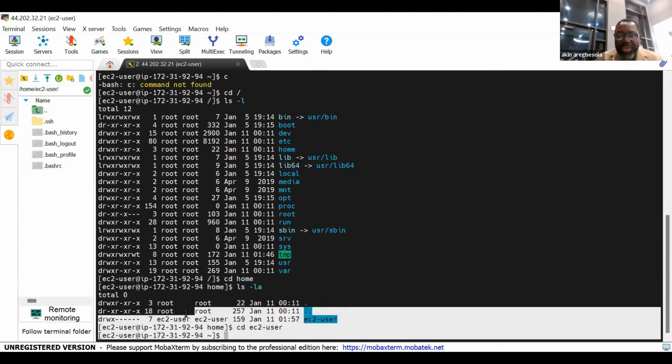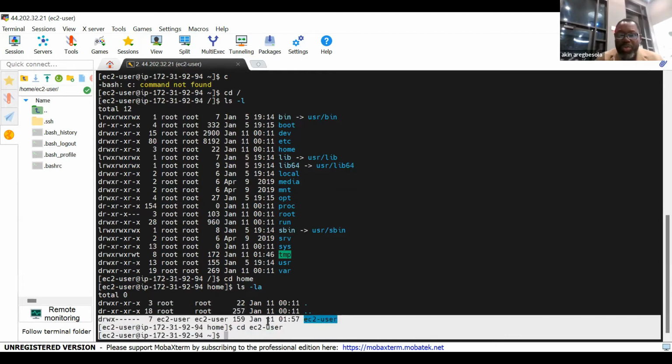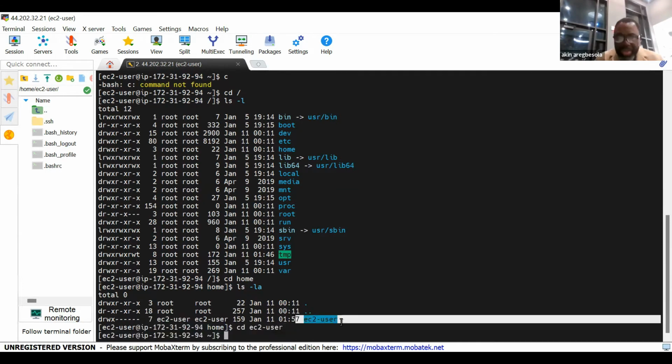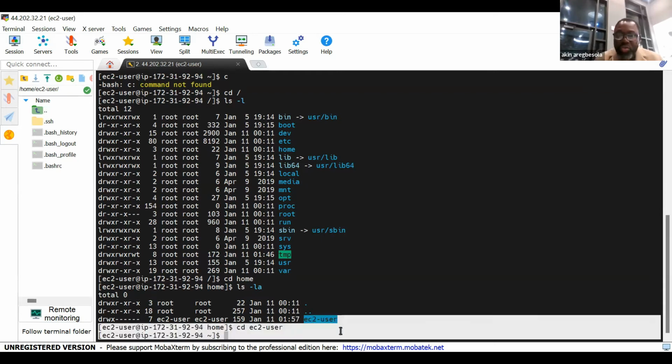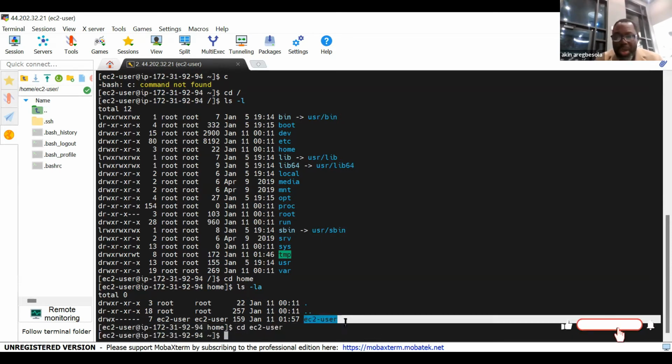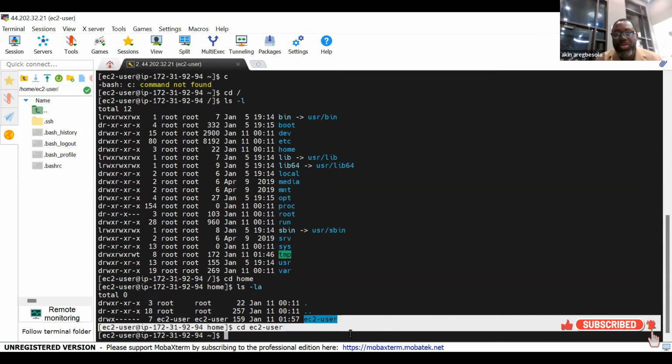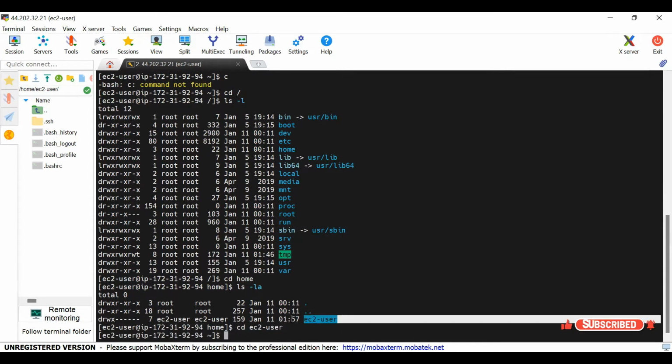So when you told me that you could not save, I knew that you were not here. This is the only place you have permission. This is your father's home. Any other place you go, they will not open for you. This is the only place you have key to, this EC2 user. So once you tell me the escape is not working, I know you are not here. You are where you should not be. That's why it's not working. Okay, yeah. So always be here.